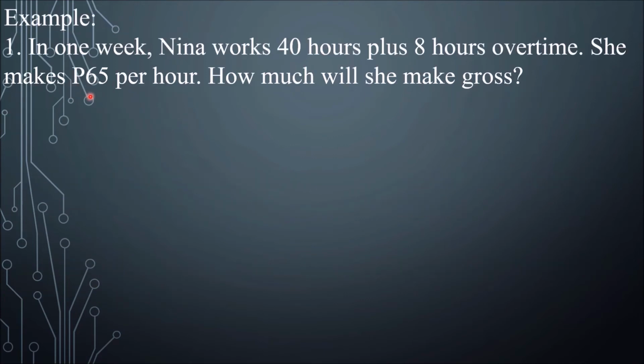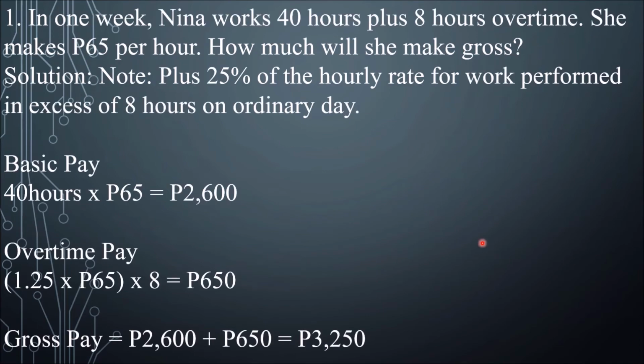So let's have this example. In 1 week, Nina works 40 hours plus 8 hours overtime. She makes 65 pesos per hour. How much will she make gross? So how much is her gross pay? So we have here the solution. Let's talk about first the basic pay. So 40 hours times 65 pesos per hour, so that's 2,600 pesos.